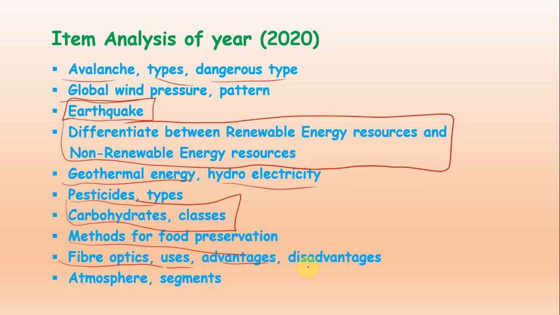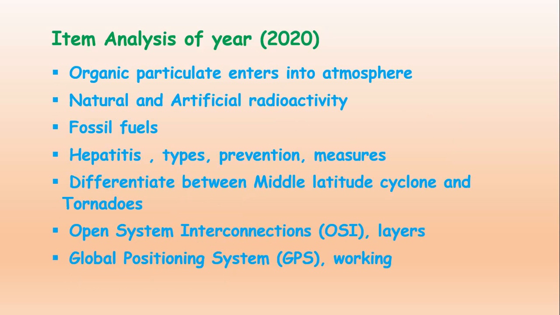Uses, advantages and disadvantages, atmosphere and the segments of the atmosphere, this is also a repeated topic. Organic particulate enters into the atmosphere, natural and artificial radioactivity, fossil fuels, and then hepatitis types, prevention and measures.